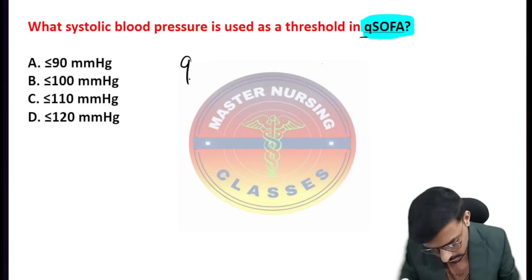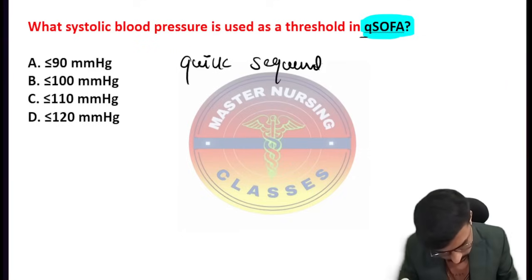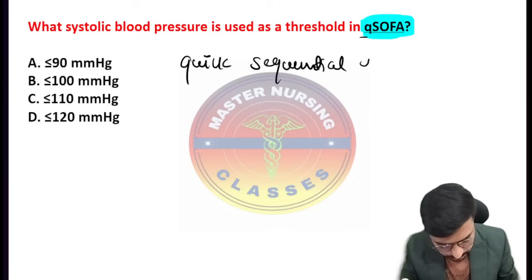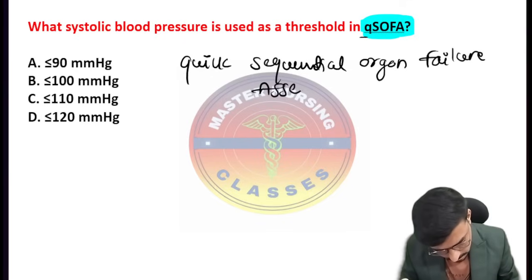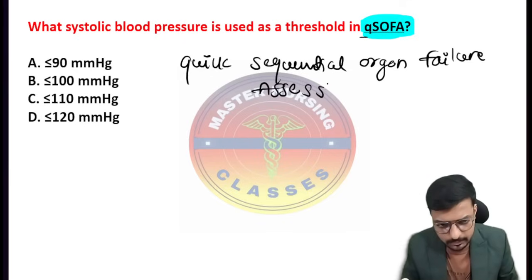That is the quick sequential organ failure assessment.